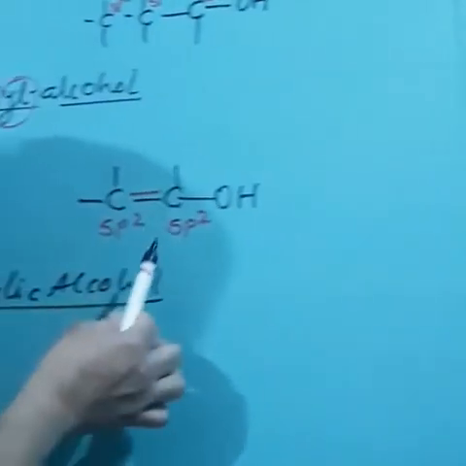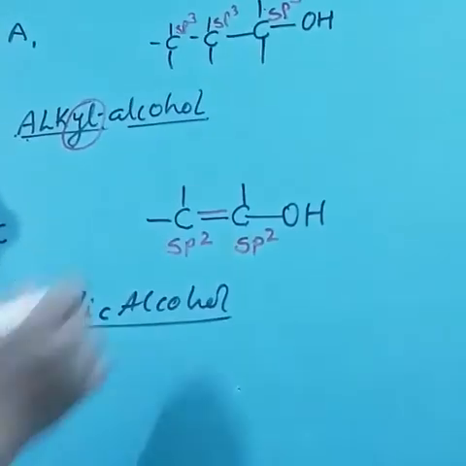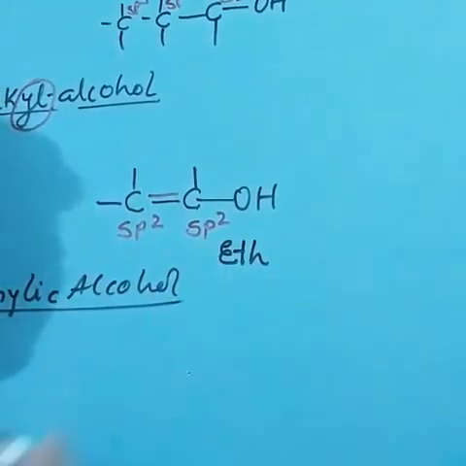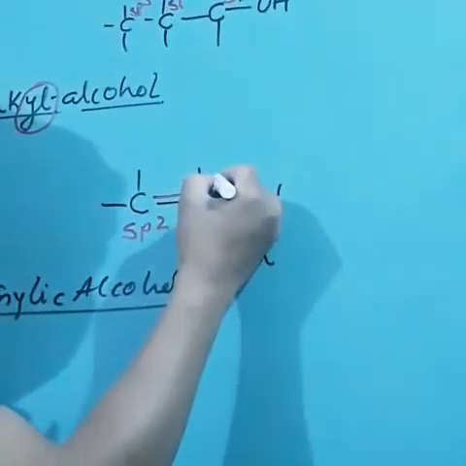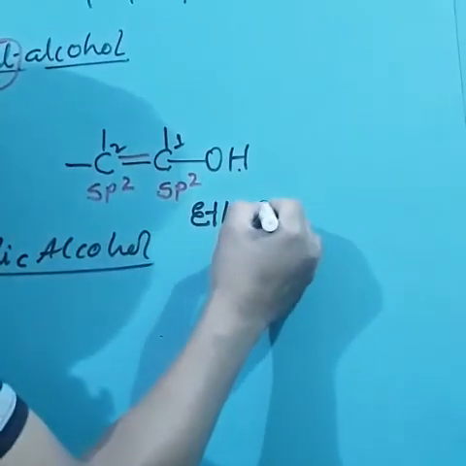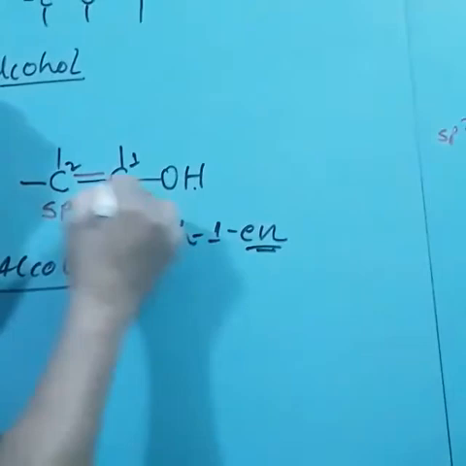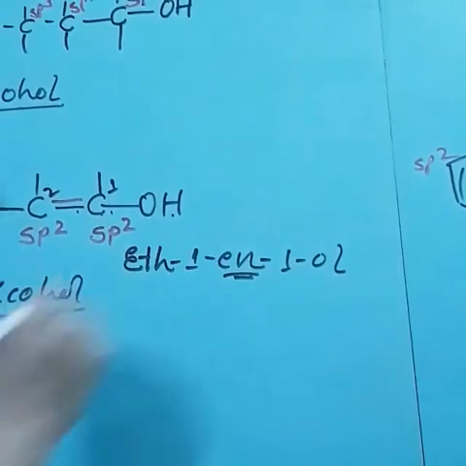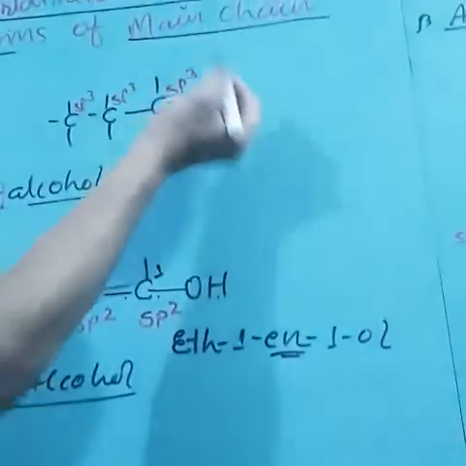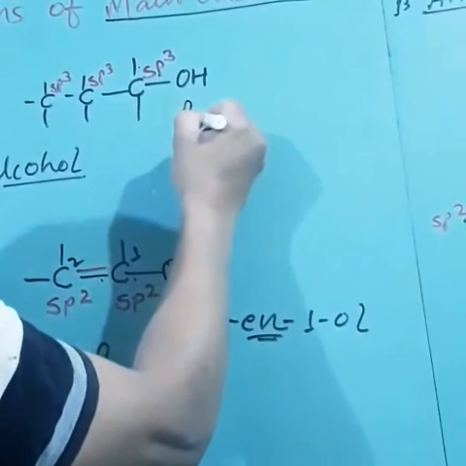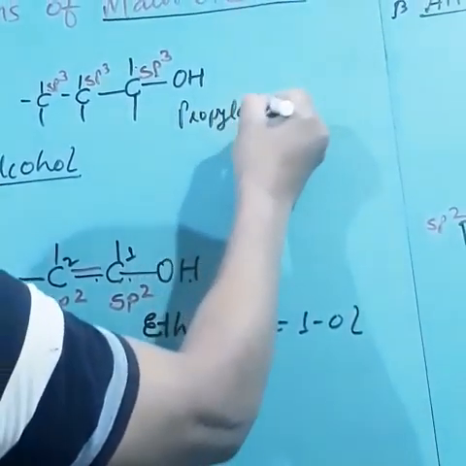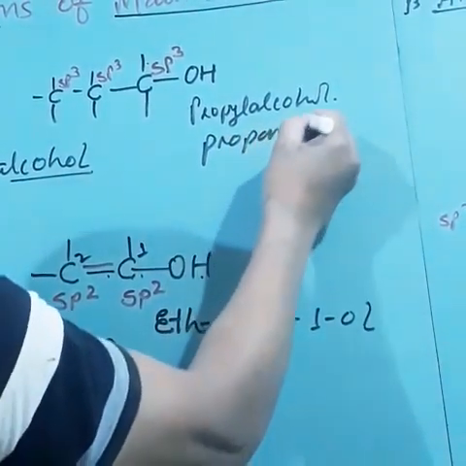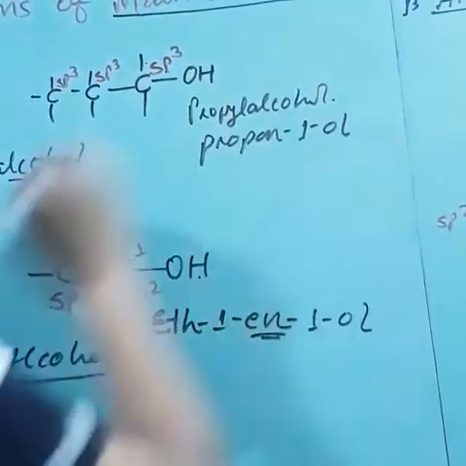On the basis of it, the names are again asked. What is the IUPAC name of this compound? Now, eth, and this is the functional group. So this is the first number carbon, this is the second number carbon. So eth-1-en, because the double bond is there at the first position. Therefore, eth-1-en-1-ol. This chemical compound is simply known as vinyl alcohol. Or this is called propane, and the position is first, and this is propanol.